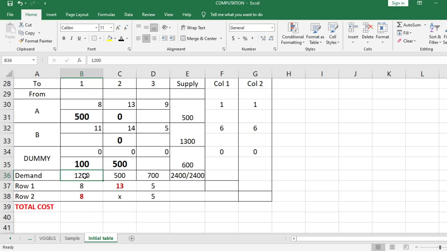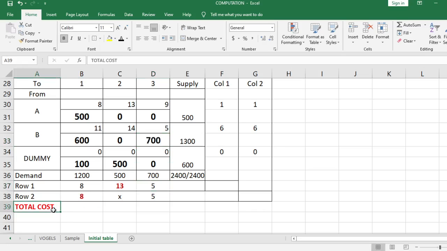Okay, wala pa na fully satisfy ang 1, 2. Napay kulang nga 600. 600 versus 1,300. So that should be 600. Okay, so take note, for source A, fully satisfied na. So this should now be 0. For dummy source, fully satisfied na, so this should now be 0. So, naanalay isa nga wala pa, automatically, kung unsa ang kulang, diri na ito ibuta. Pila ang demand ni outlet 3? 700. Pila ang supply nga nabili ni source B? 1,300 minus 600, that is also 700. So, you put there 700.